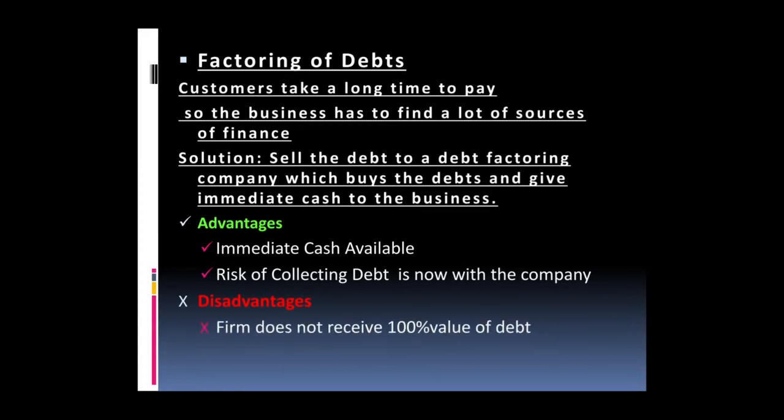Of course, the advantage is I have immediate cash, and the risk now is on the company, not on me. However, I have to pay a percentage of the debt. I won't receive 100%, of course. They will take a commission on it.